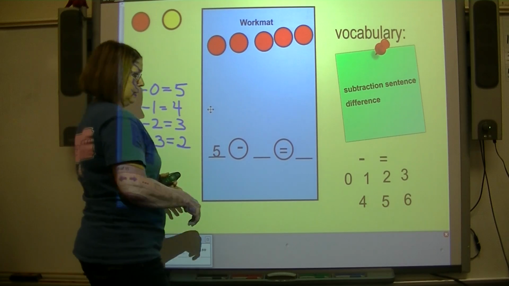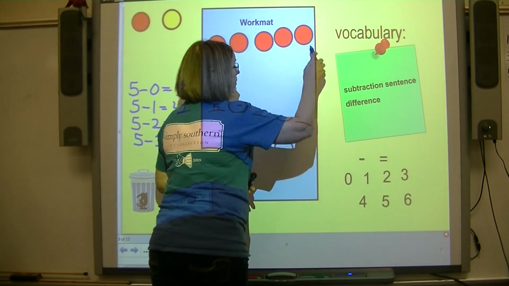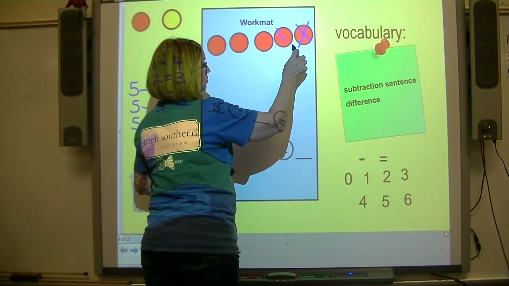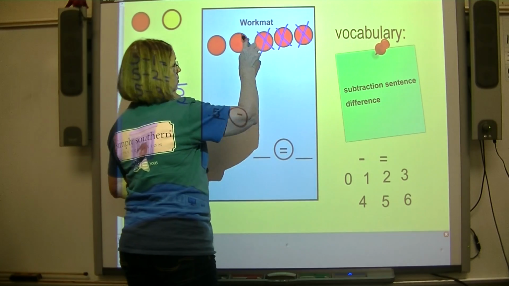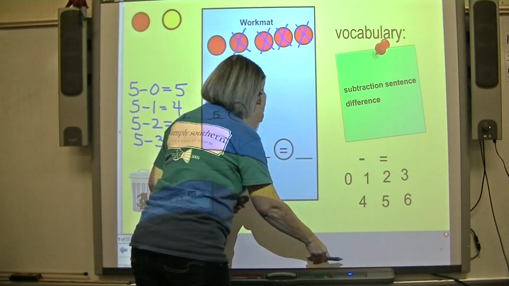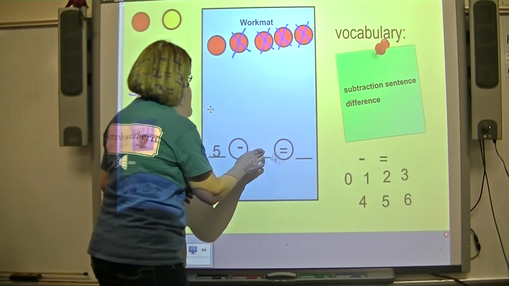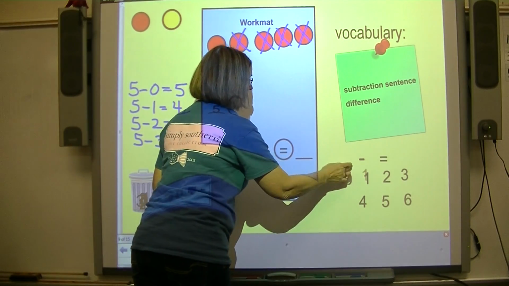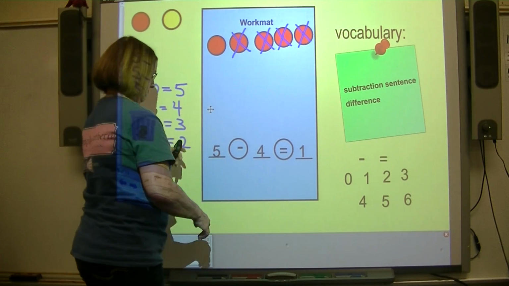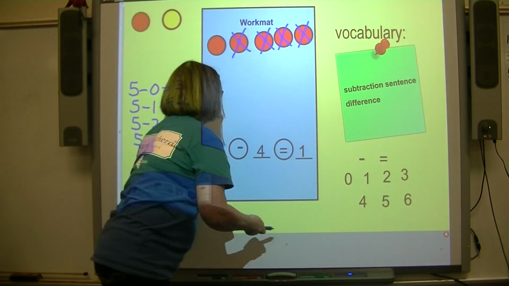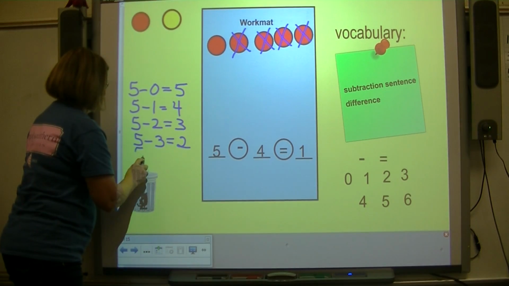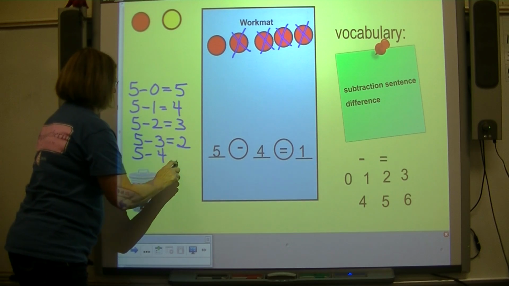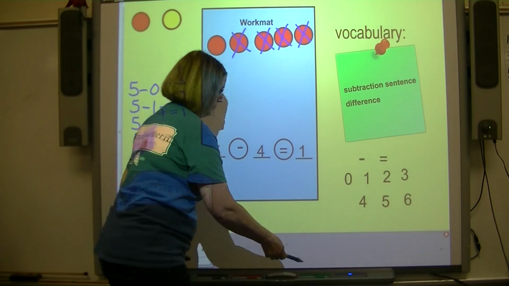5 minus 4. And how many are left? 1. So now we can write our subtraction sentence. 5 minus 4 equals 1.